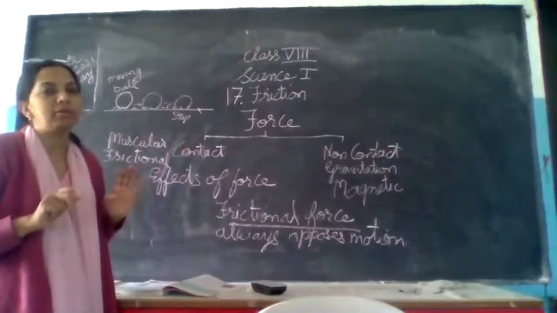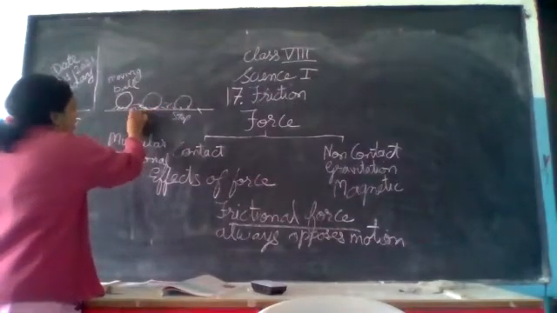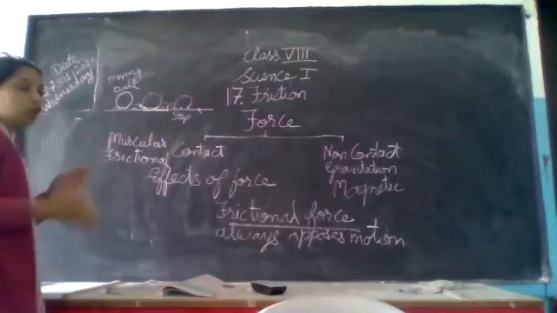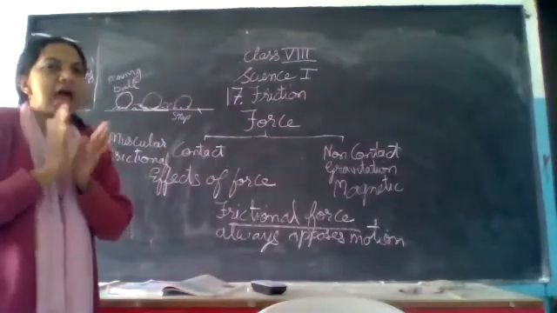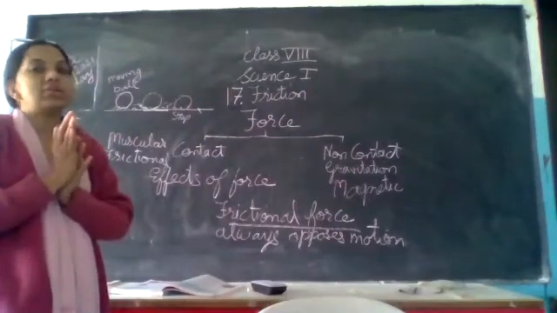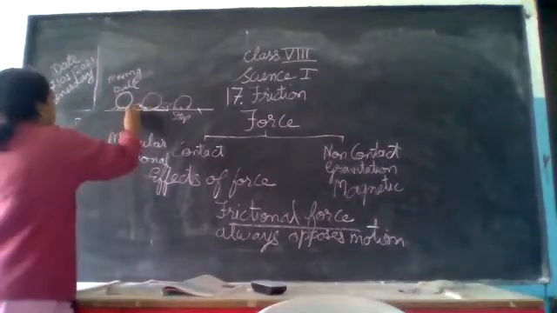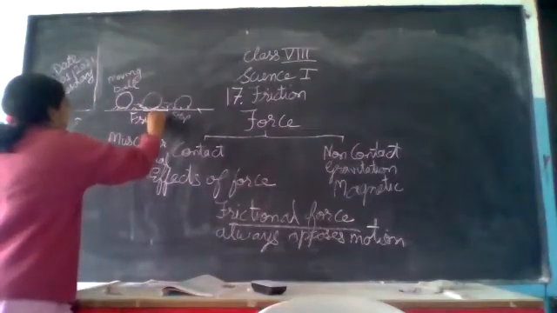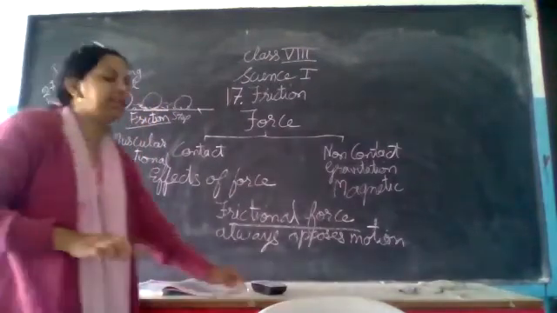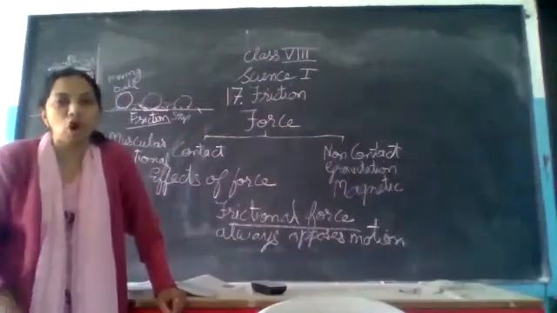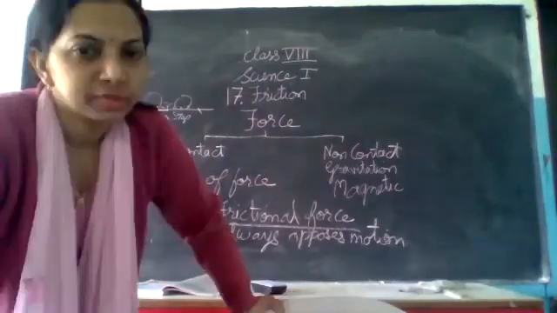After some time, automatically it is going to stop. Why is this going to happen? Because the surface of the ball and the surface of the ground, two surfaces, are coming in contact with each other, and their frictional force is created. Friction reduces the speed first and finally stops the moving object. Okay? Did you get that?